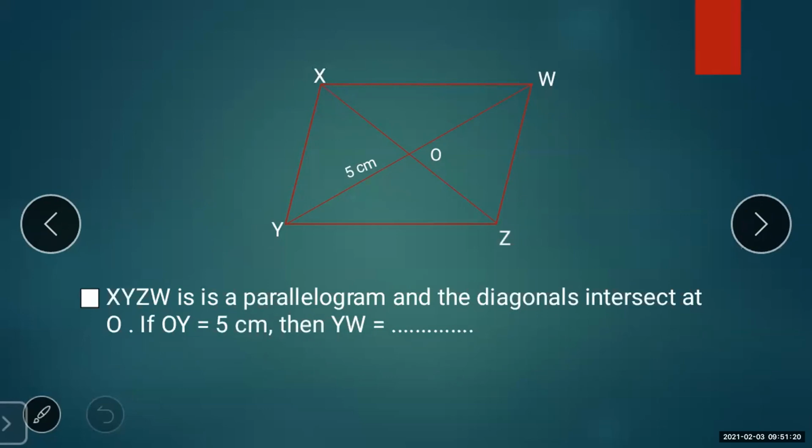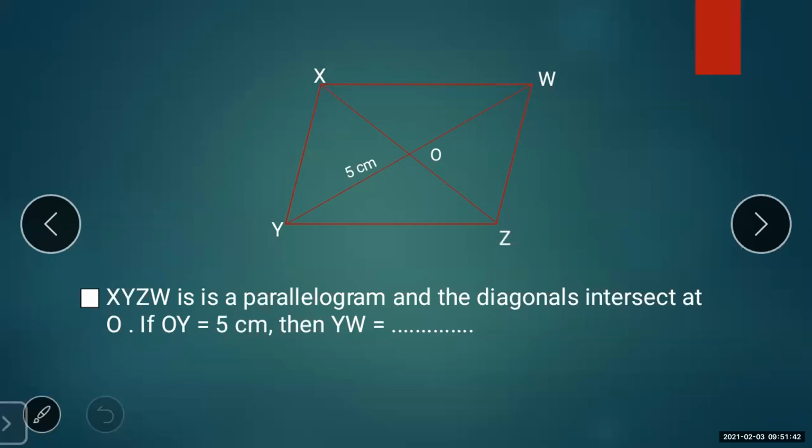And the diagonals intersect at O. That is, diagonals XZ and YW intersect at O. If OY is 5 centimeters, then what is YW?